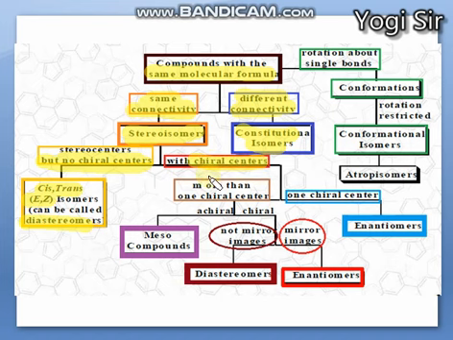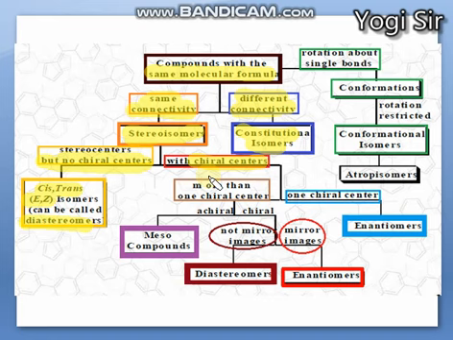What this chiral means we'll also see in detail. Chiral means a carbon atom which has all four valencies attached to four different functional groups. That carbon is known as a chiral carbon, right?